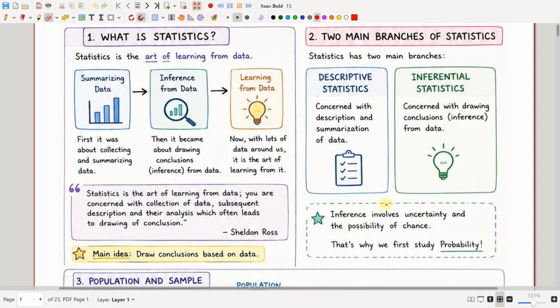Before knowing statistics, you have to first study probability.